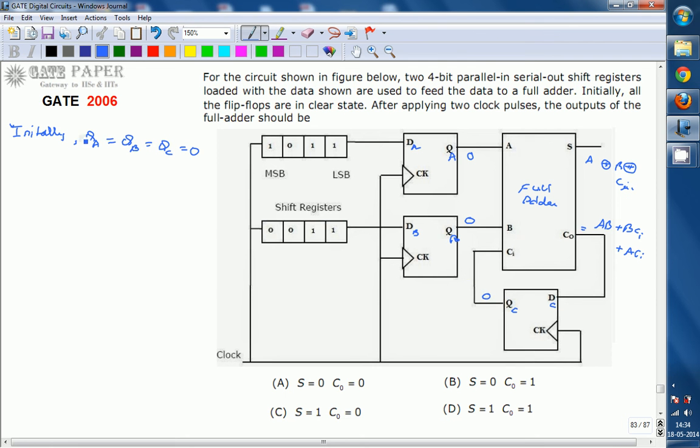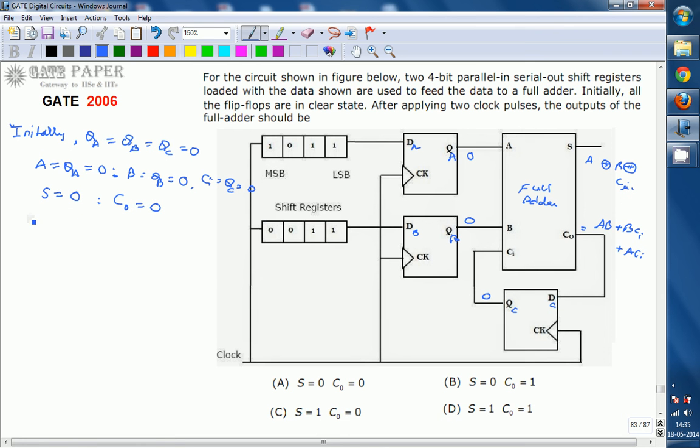So A is equal to QA, which is 0, B is equal to QB, which is 0, and Cin is equal to QC, which is also 0. So A, B, C are 0, and sum is equal to 0 exclusive-OR 0 exclusive-OR 0, which is 0, and carry out is also 0.